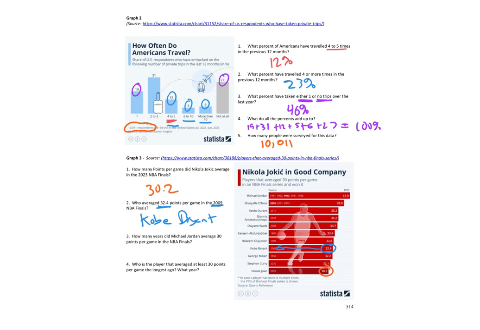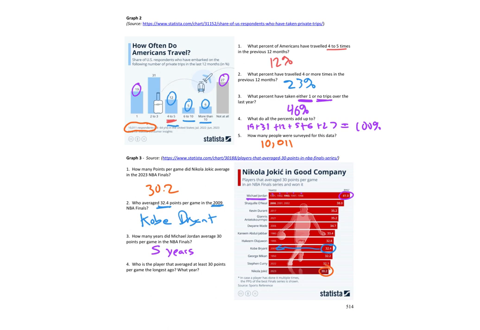How many years did Michael Jordan average 30 points per game in the NBA Finals? Let's see, in case a player has done it multiple times. So I see Michael Jordan up here. He's purple. And it looks like he's done it 1, 2, 3, 4, 5 times. The best one was 41. So how many years did he do it? 5 years.